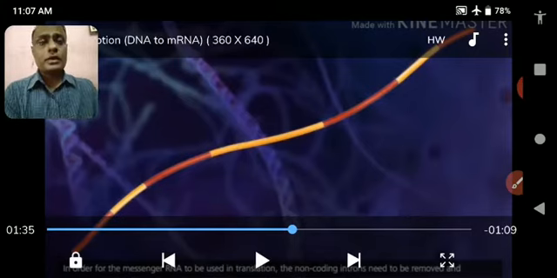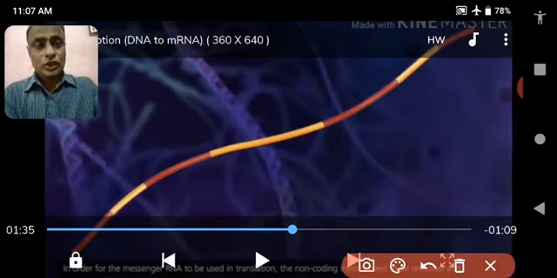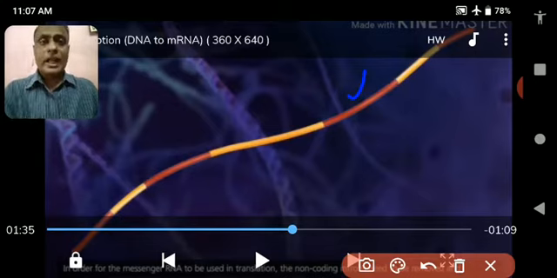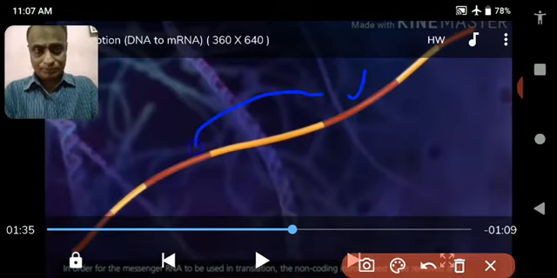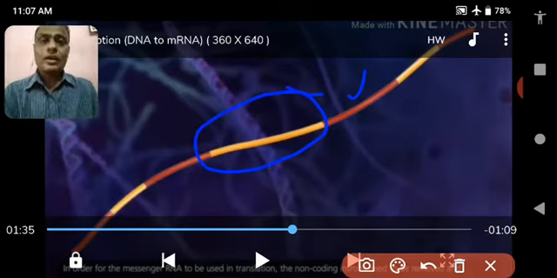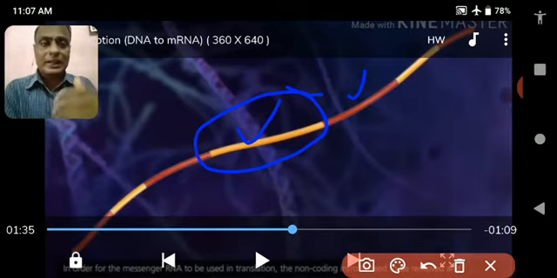Here you come to know that the RNA that has been formed over here has two parts. First is called exon and second is called intron. Exons are the coding part, meaning they help in the code of a particular protein, and that particular protein will show a particular character. But the introns are the non-coding part of the RNA. So this intron is necessary to be removed. See how they are removed.